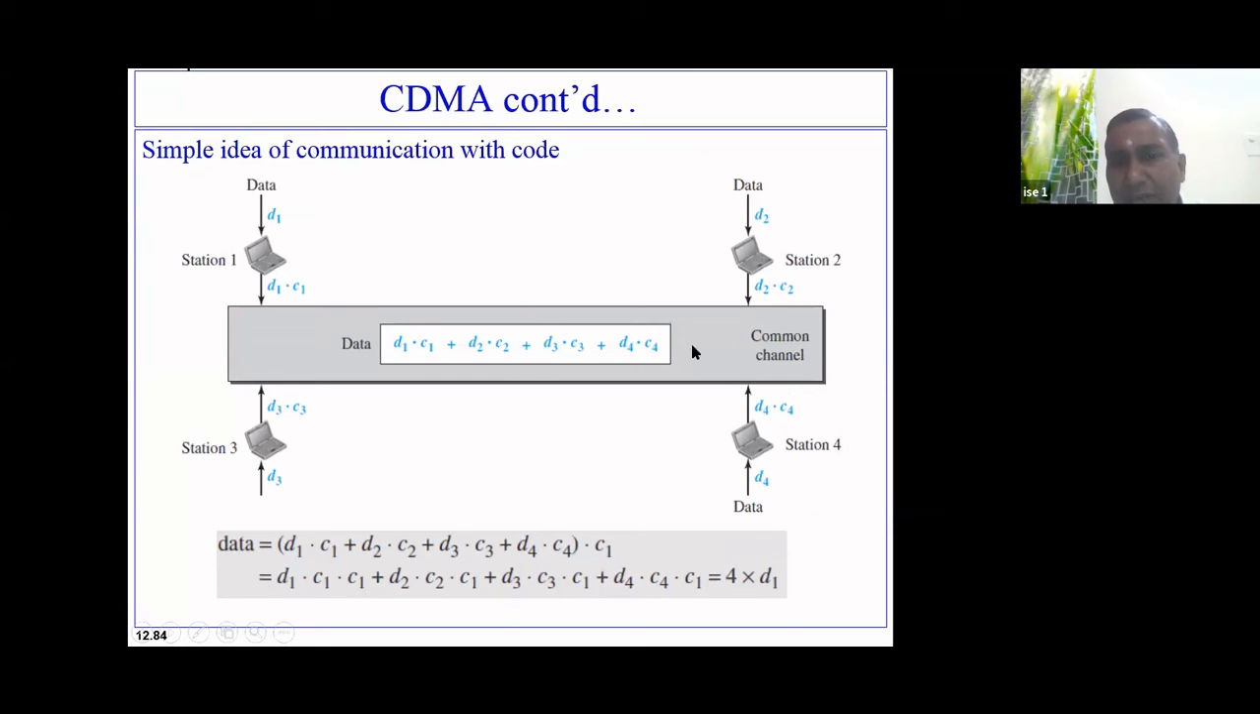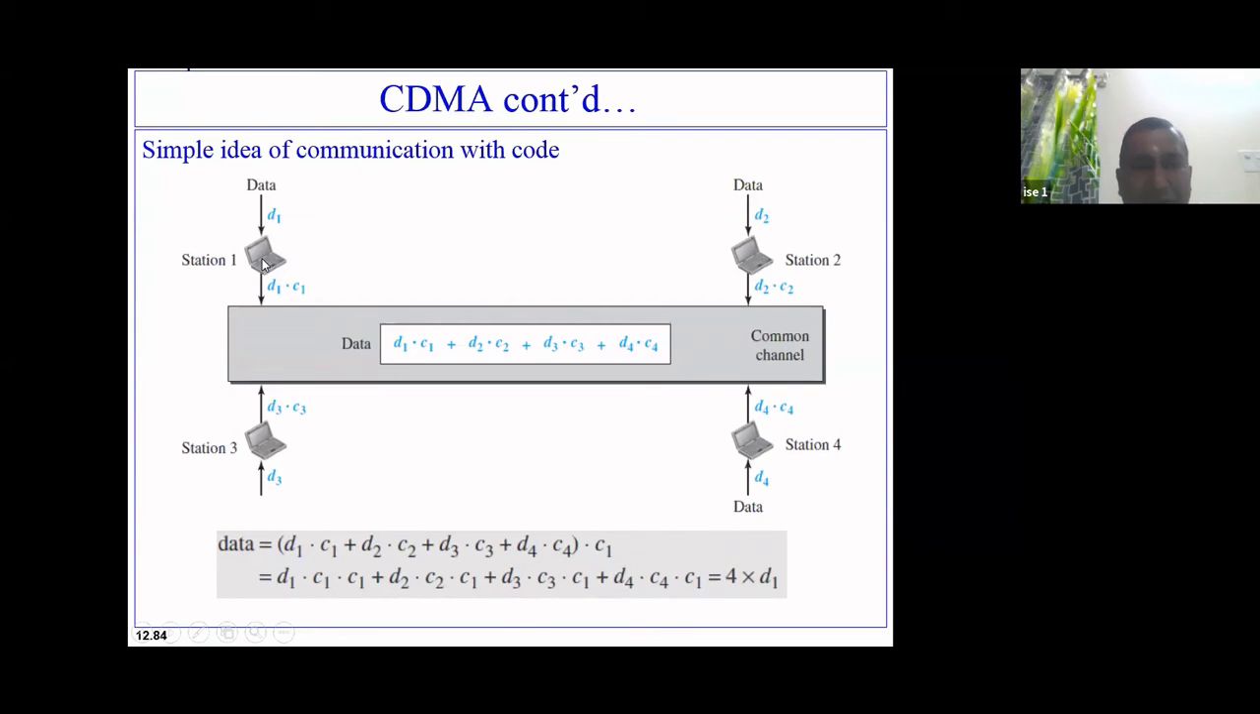Put all these values together, and I'll be getting the complex data which is passing through the channel. So the data passing through the channel is the value D1 C1, D2 C2, D3 C3, D4 C4. So suppose station 3 wants to recover what data was sent by station 1.